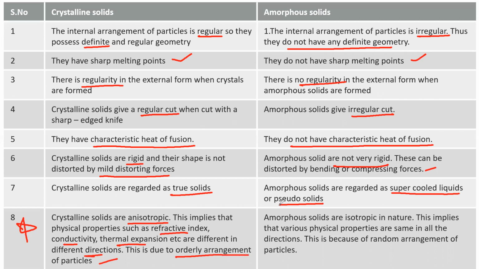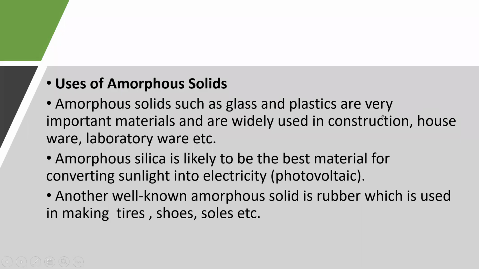What does anisotropic mean? Here, they do not have the same physical properties such as refractive index, conductivity, thermal expansion, etc. Amorphous solids are isotropic in nature. This implies that various physical properties are the same in all directions. This is because of the random arrangement of particles. So amorphous solids are isotropic, crystalline solids are anisotropic. Definitely they'll ask questions based on this concept, and this table is very, very important.